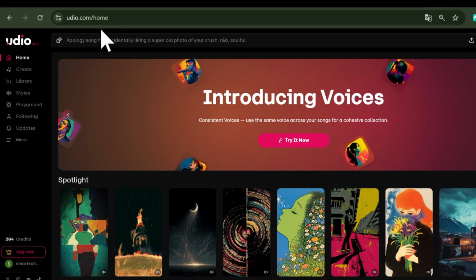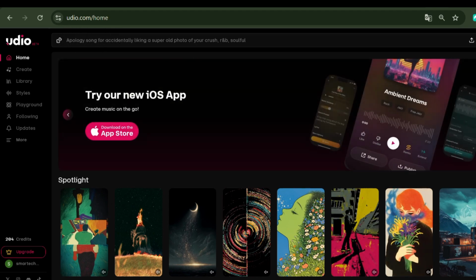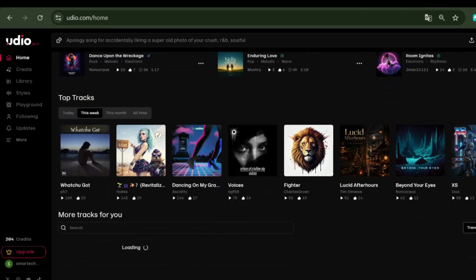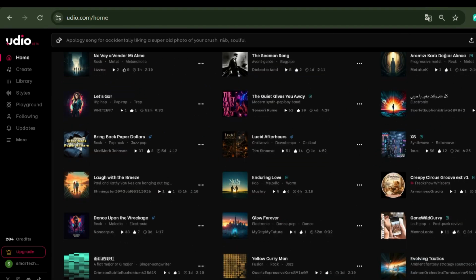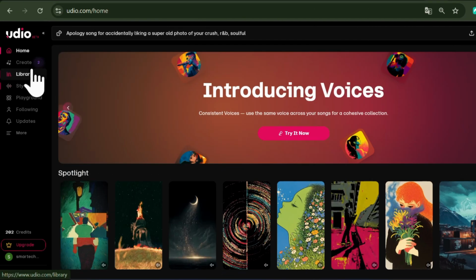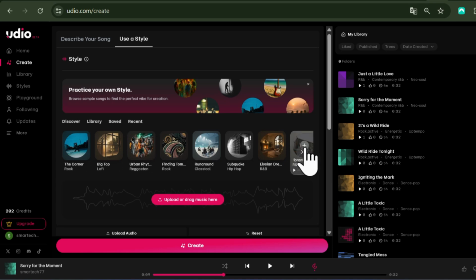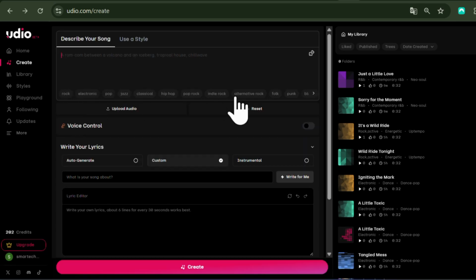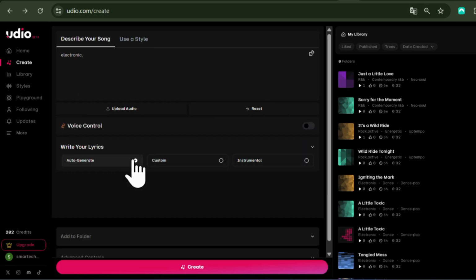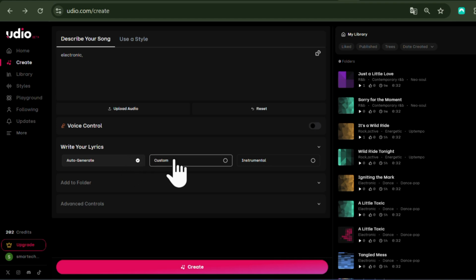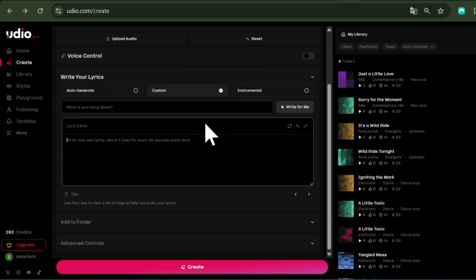The third website is Udio.com. This platform allows you to create complete AI-generated songs in just a few minutes. Click Start Creating, then choose your preferred musical style from the available options. From here, you can either let the platform generate content automatically or enter your own lyrics, which can also be created with ChatGPT or any other AI writing tool.